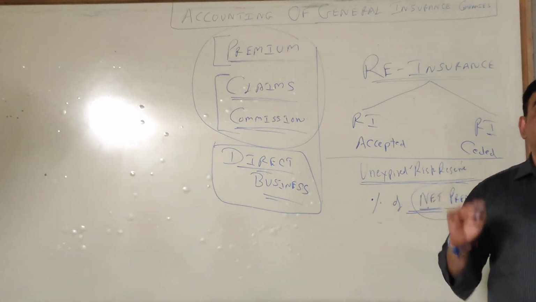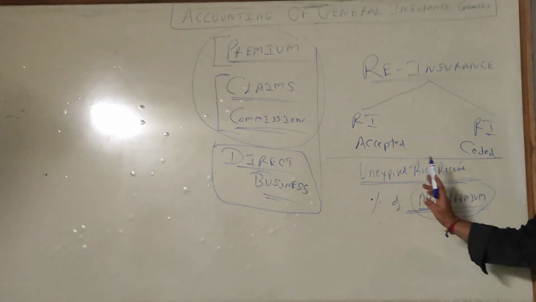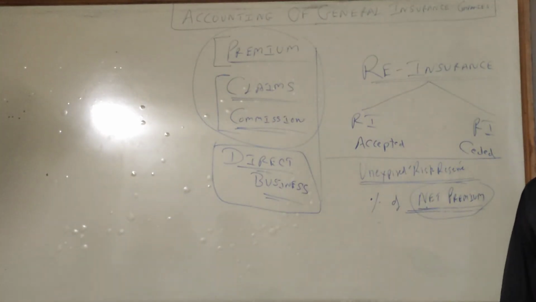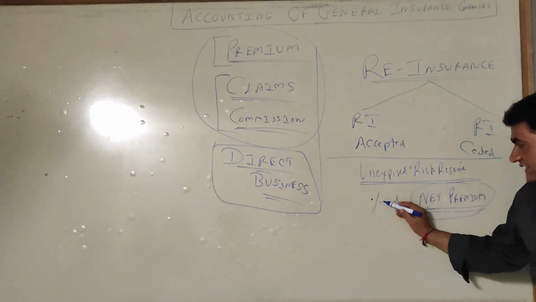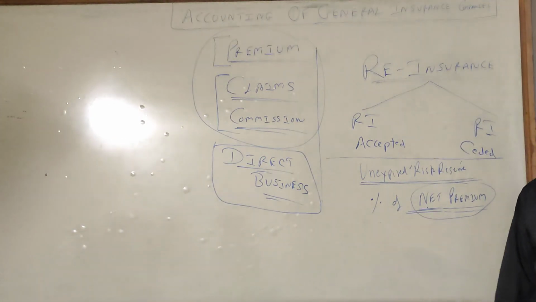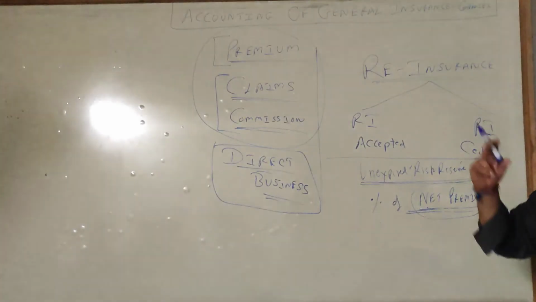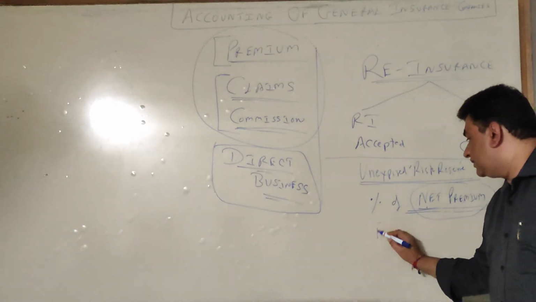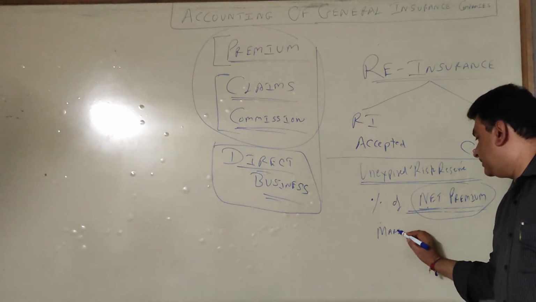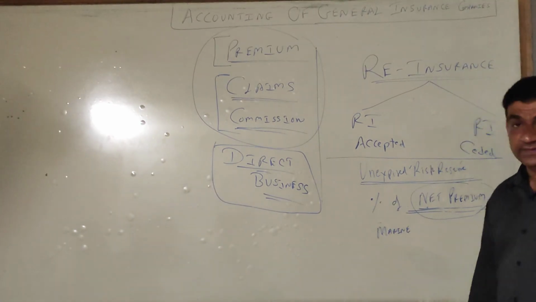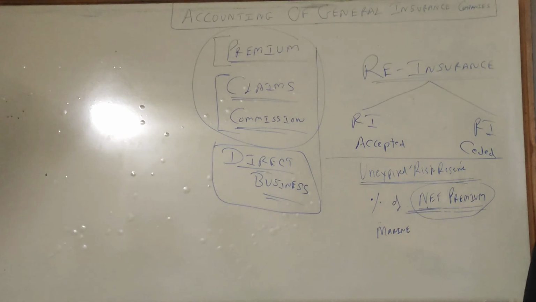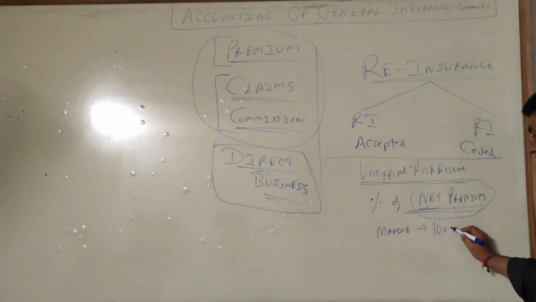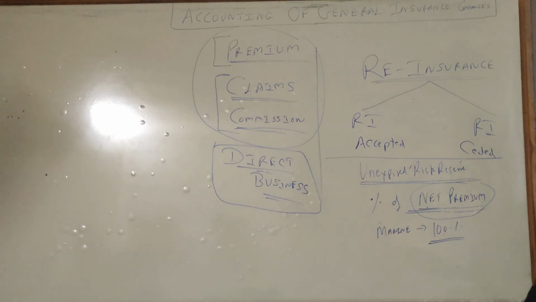After calculating the net premium, you have to make a provision of unexpired risk reserve. Now listen, what is the provision? There are two percentages to be remembered. As I told you, in general insurance, for example fire and marine. Now when I say marine, that means sea related, where the risk is very high. So if you are into marine business, then the percentage of provision is 100% of net premium.